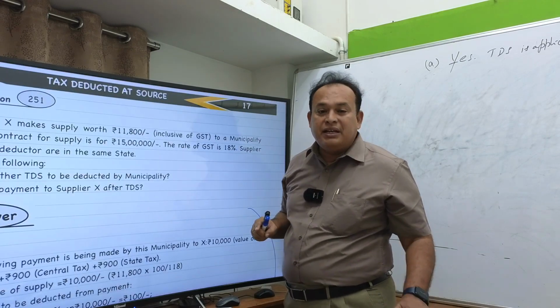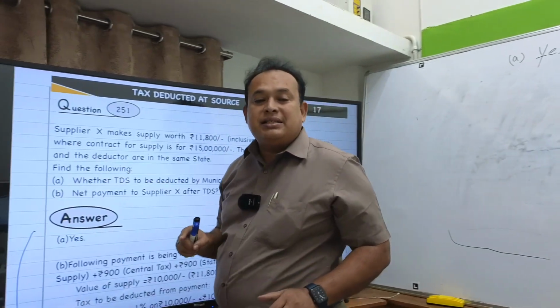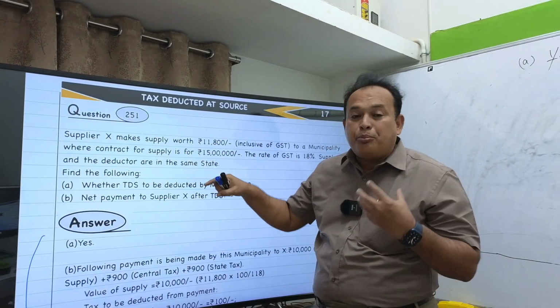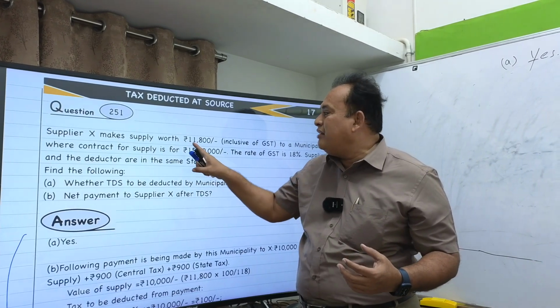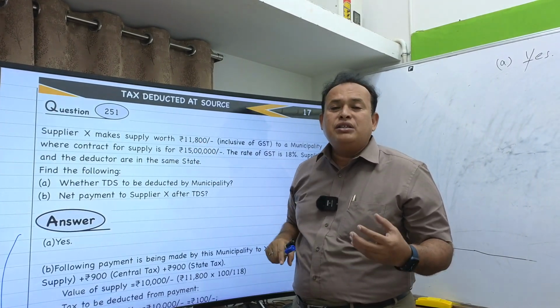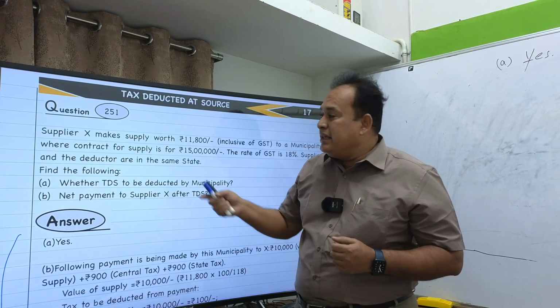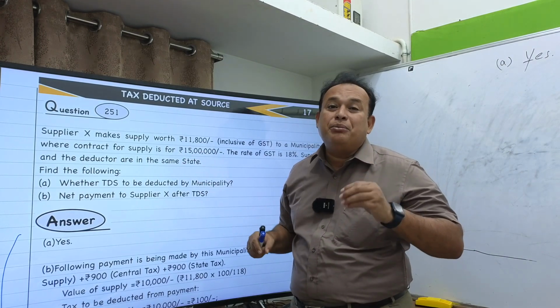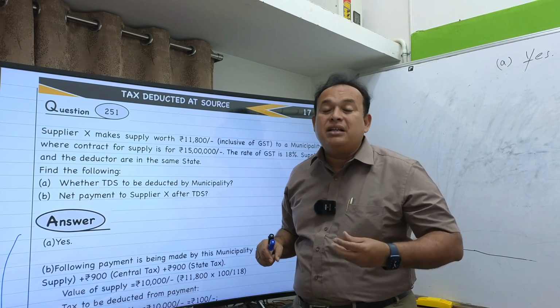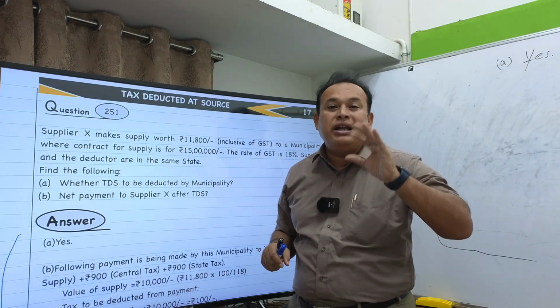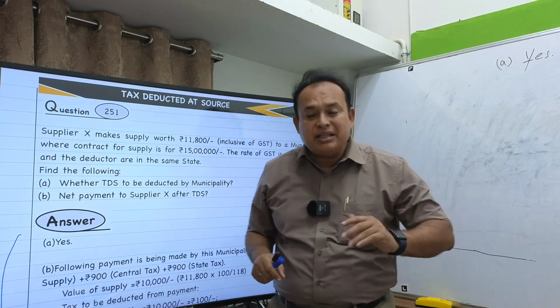Now, what is the value which attracts the TDS? In the given case, out of the supply of 15 lakhs, only 11,800, the value of supply plus GST, is involved. The TDS applies only at the time of making the payment. When the deductor makes the payment to the supplier, that time only the TDS deduction takes place.